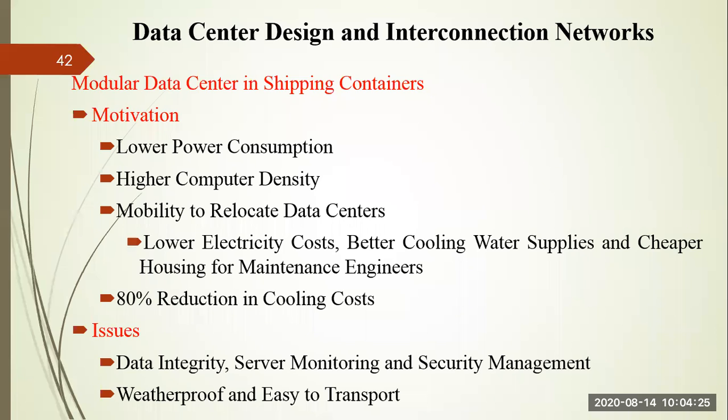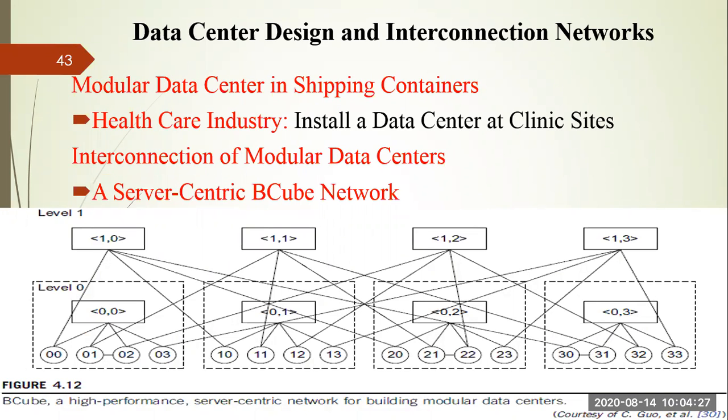Next we'll see this. For example, now the COVID situation is going on. Imagine that a particular healthcare industry requires some processing power, some computational power, which needs a high amount of storage or processing power. This truck can be reached to the healthcare industry to do some healthcare work also. That's why data centers can be available on the clinical side. As it is movable, you can keep the data center anywhere that computational resources are required.